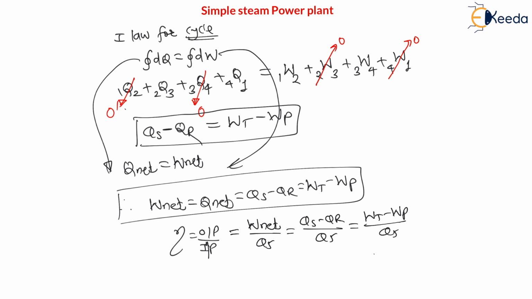Therefore let us use this for the efficiency of the Rankine cycle. Efficiency of this Rankine cycle is equal to heat supply minus heat rejected divided by heat supply, which is also written as 1 minus heat rejected divided by heat supply. And we know that heat rejected is in the condenser and heat supply is in the boiler.